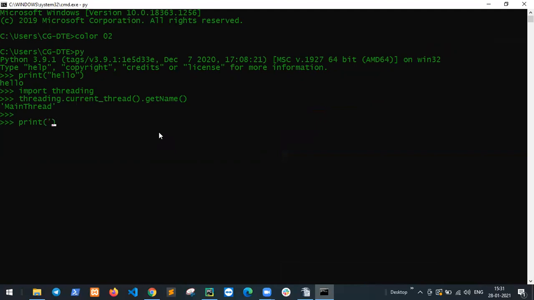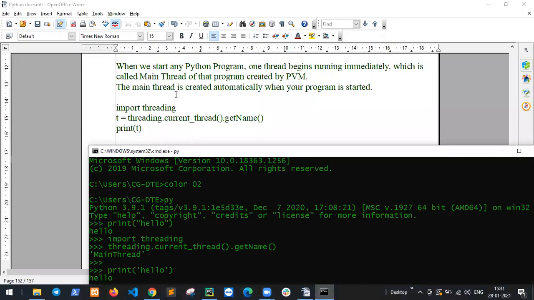So this is the main thread. If you want to print hello, hello is a print, but first of all the main thread runs, then this code hello runs. So got it? What does it mean?